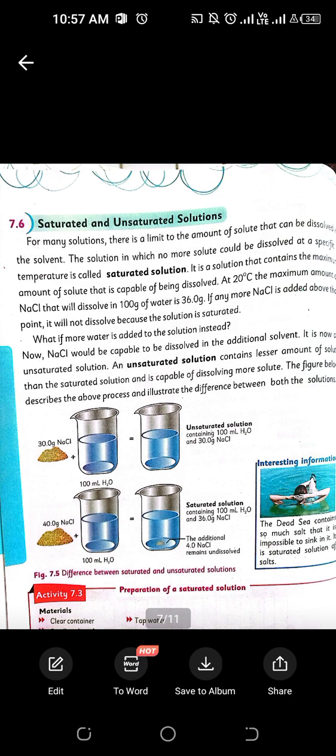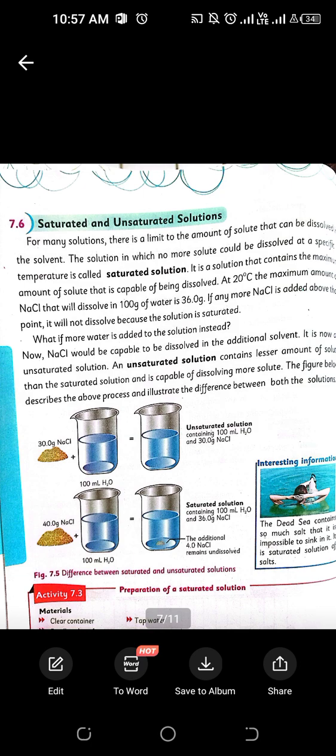Okay, the reason is that its capacity for dissolving sugar is only 2 tablespoons. The rest of the sugar will be sedimented at the bottom. So the solution which has the capacity to dissolve more, like if there is a glass of water and I have added 1 tablespoon of sugar, then that water has the capacity to dissolve one more tablespoon of sugar in it.